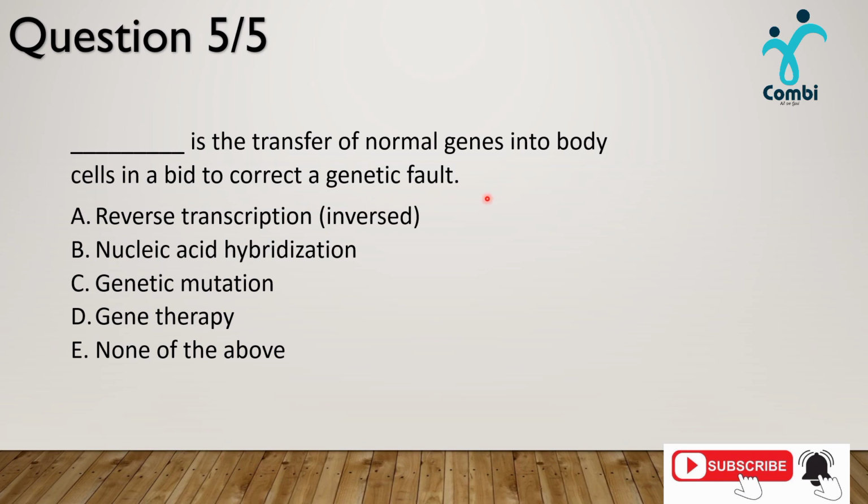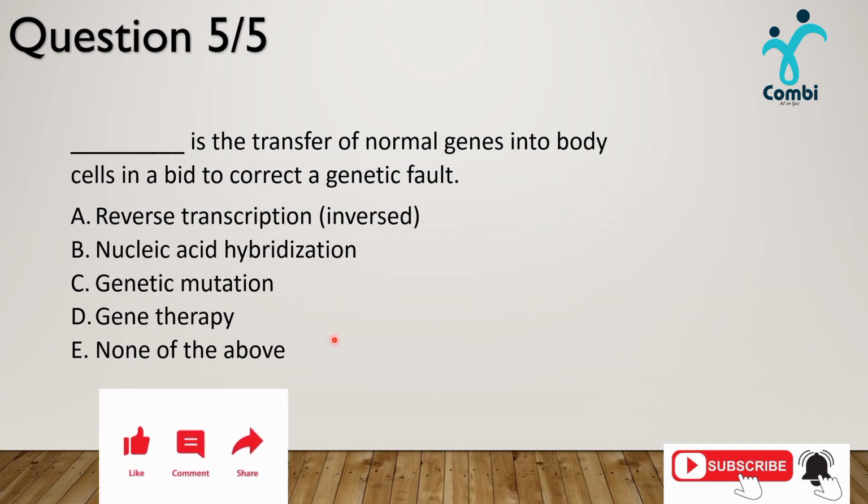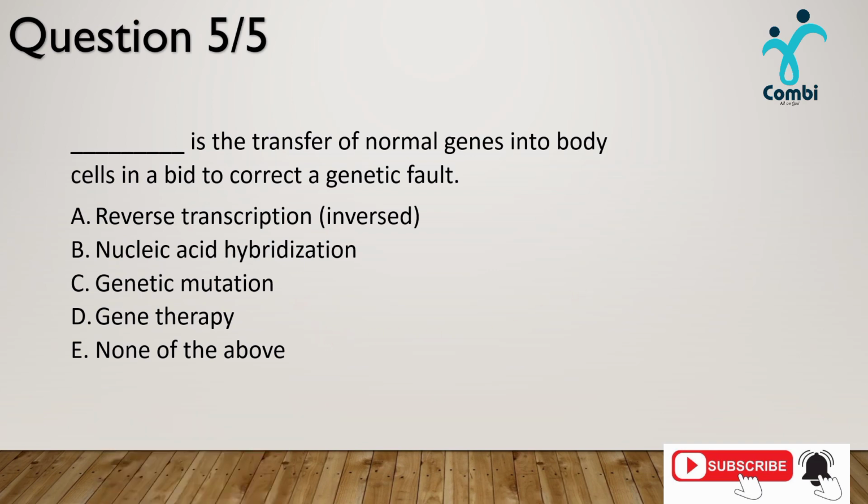The first option, A, reverse transcription. The second, nucleic acid hybridization. The third, genetic mutation. The fourth, gene therapy. The fifth, none of the above. Let's see which of them is our answer.